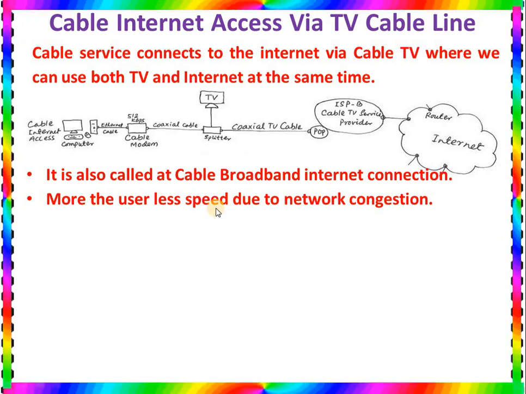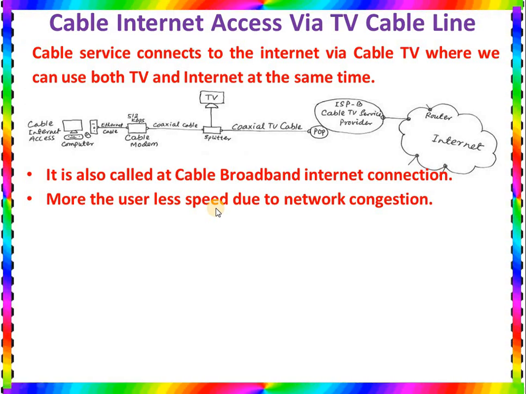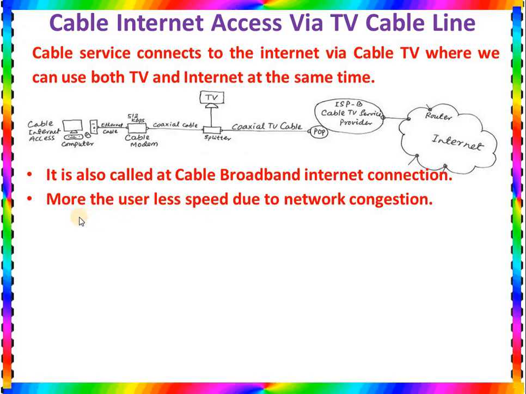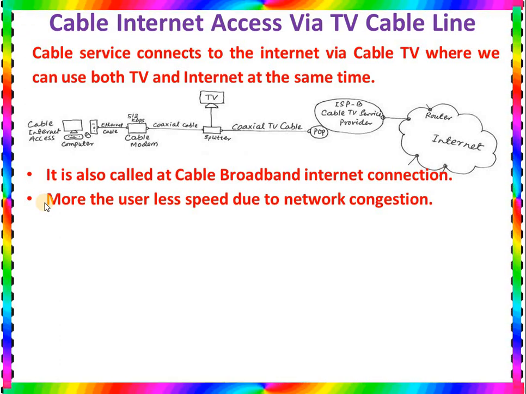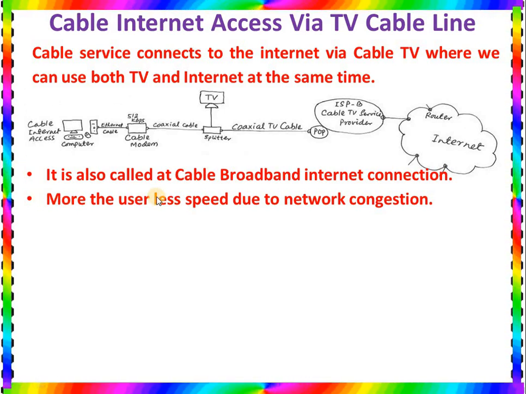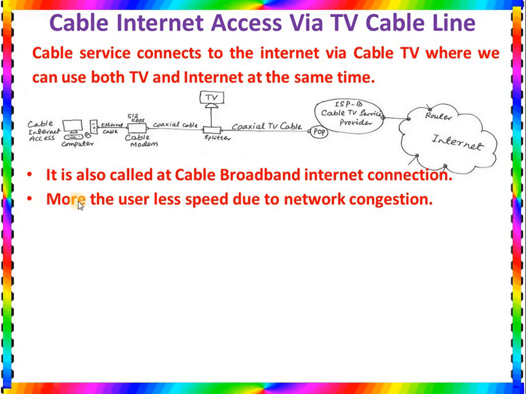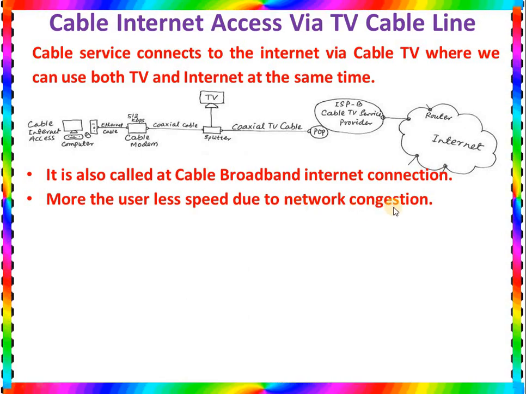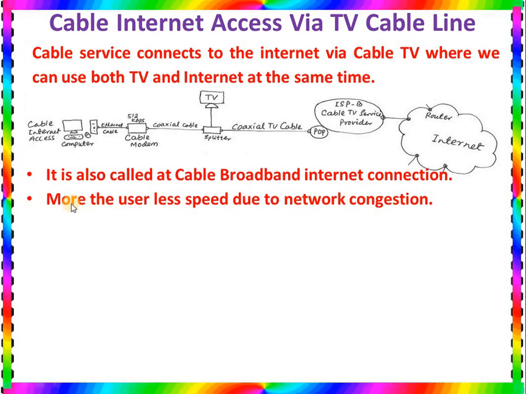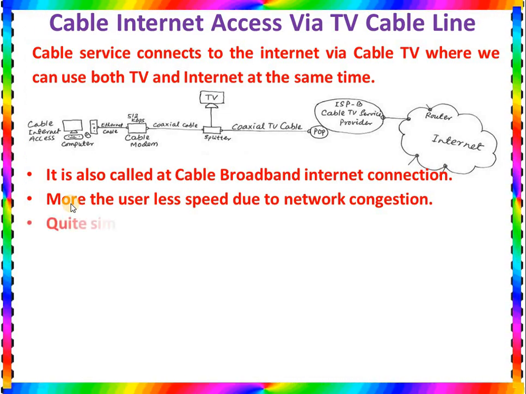Sometimes some people who have very important work wait for the late night, when very few people are using internet, so they can enjoy the internet very fast. So less user, high speed; more user, less speed due to network congestion. This is the good thing, and also a bad thing of your cable internet connection.